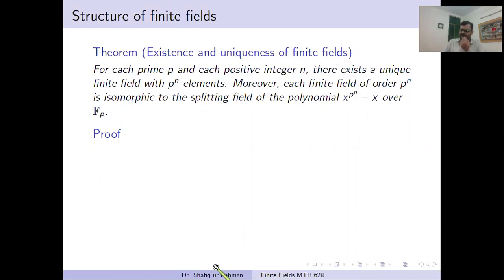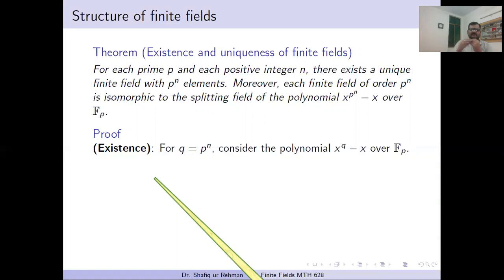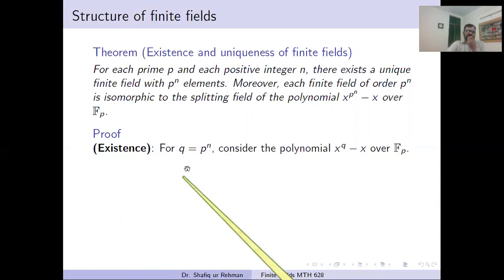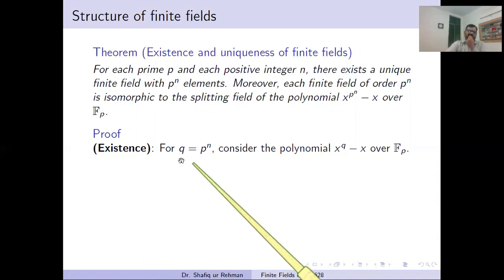So now we will prove two things. First of all, we will prove existence, and please try to understand this existence. We have to prove that for each prime power order, there exists a finite field whose order is equal to that number. So we take q equal to p power n, this is arbitrary.